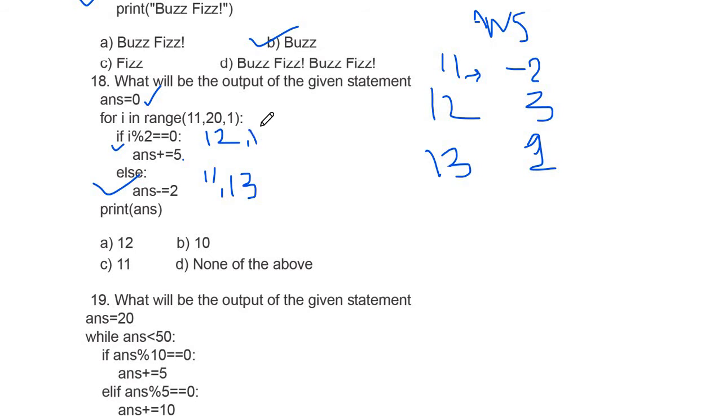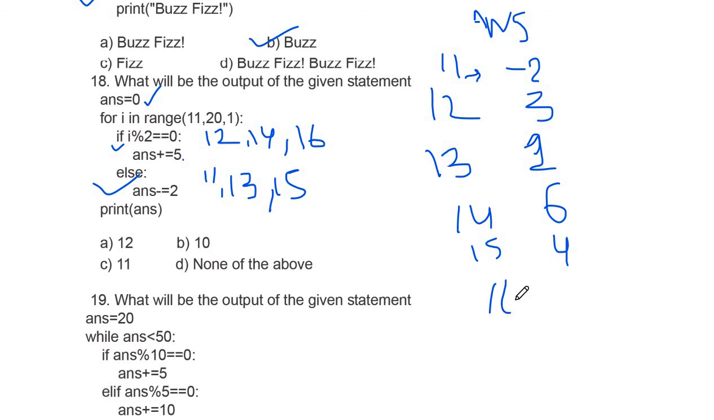Now for 14 it will go into the if part, and ans is ans plus 5, so 1 plus 5, that will be 6 for 14. Now come to 15, and it will do minus 2 again, so for 15 your value of ans will be 6 minus 2, that is 4. Now come to 16. For 16 it is true, so it will do 4 plus 5, that is 9.